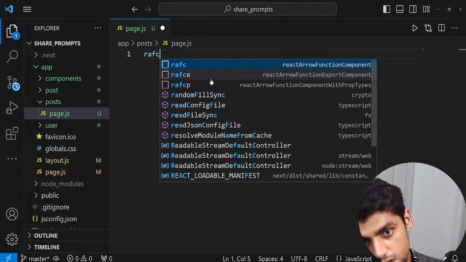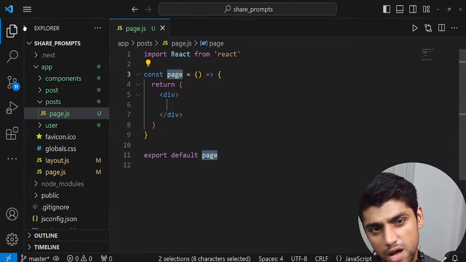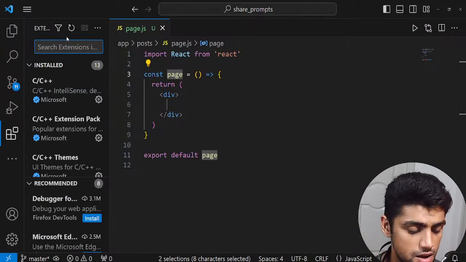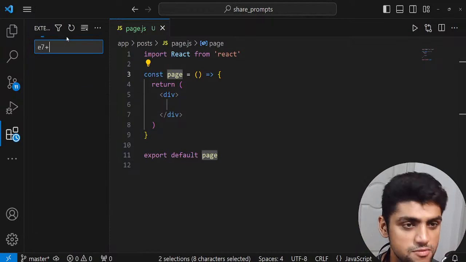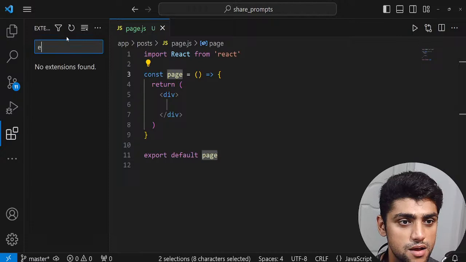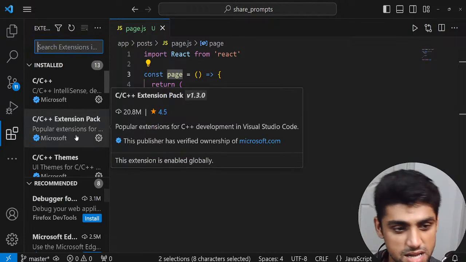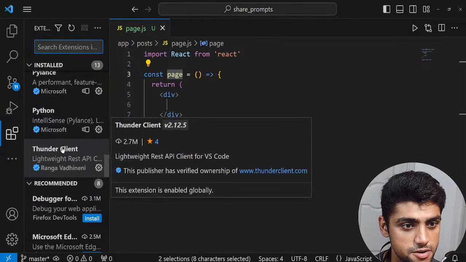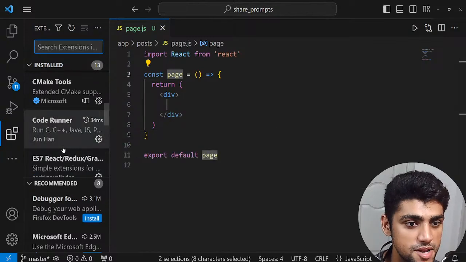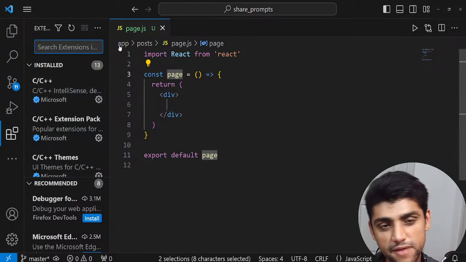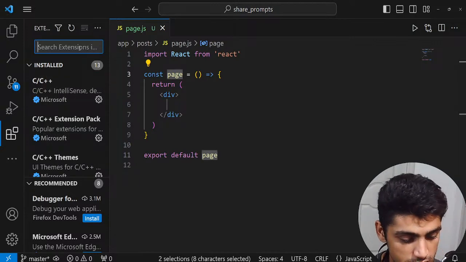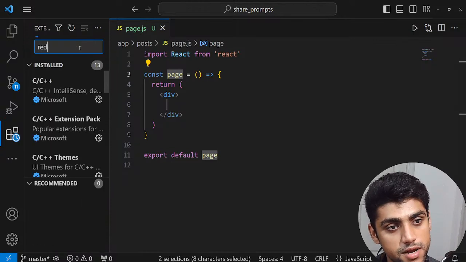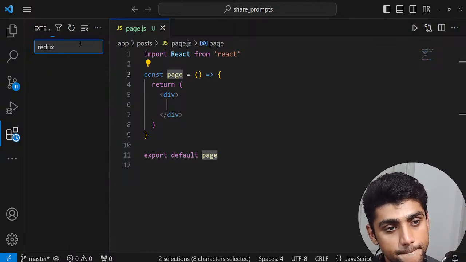RAFC, you might be asking, how am I getting this? For those of you who are new to my live streams, type in ES7 plus. It's some kind of extension, a pretty common extension, like Prettier and Pylance. It covers ECMAScript and Redux snippets.